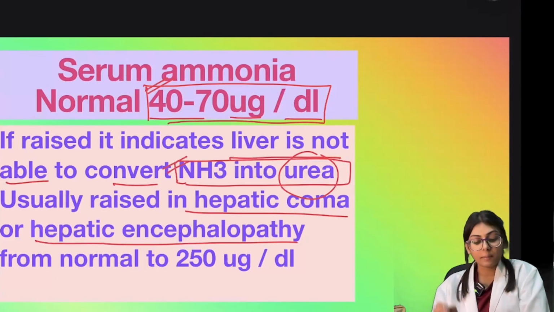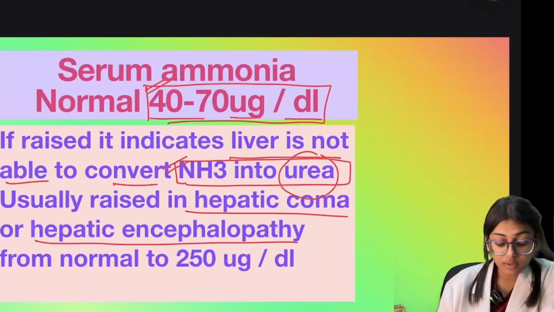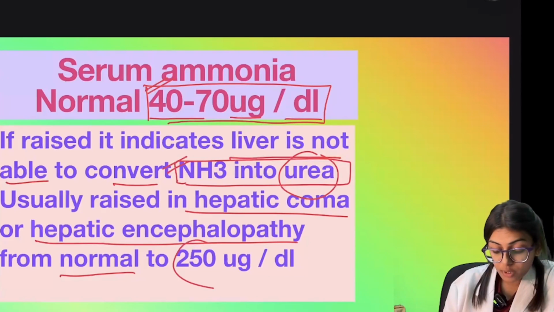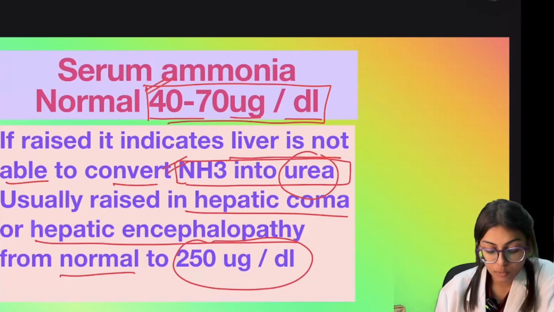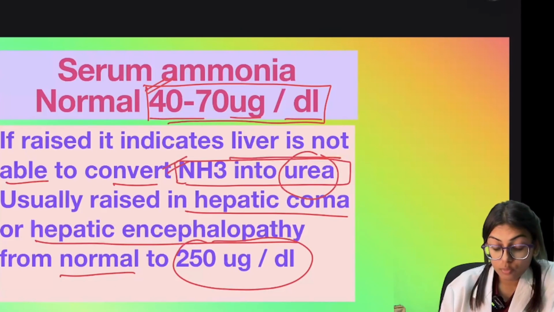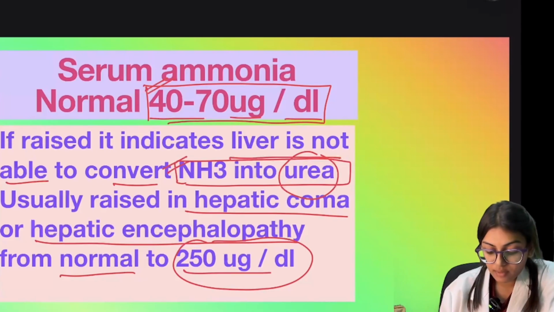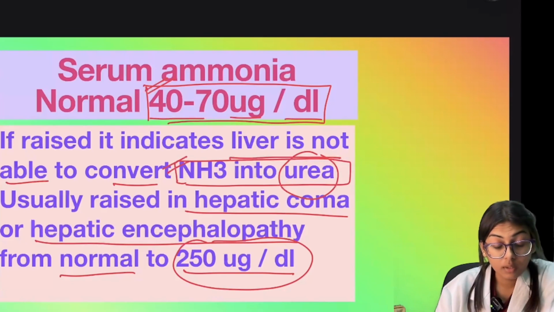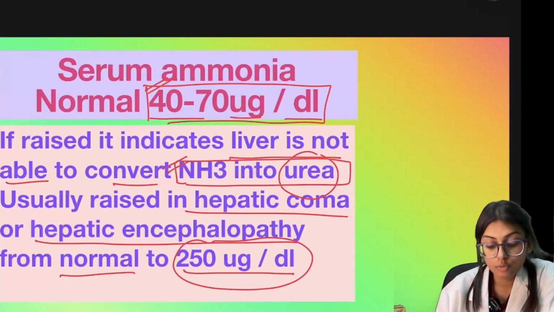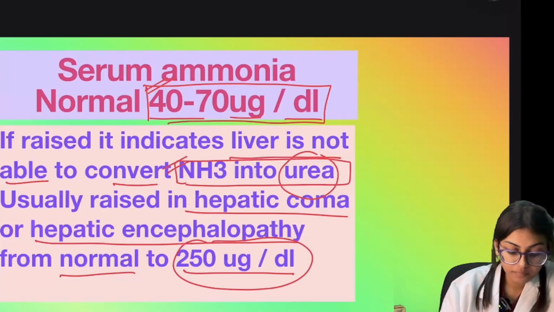Hepatic coma and hepatic encephalopathy, and it rises from the normal to 250 microgram per deciliter. So serum ammonia level also indicates liver damage, like our liver is not able to convert the ammonia into urea, so our serum ammonia level is elevated.